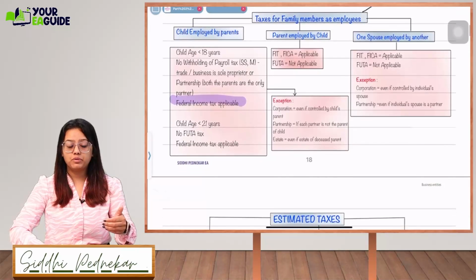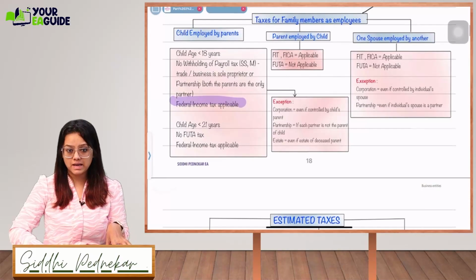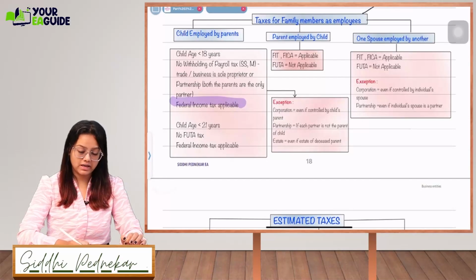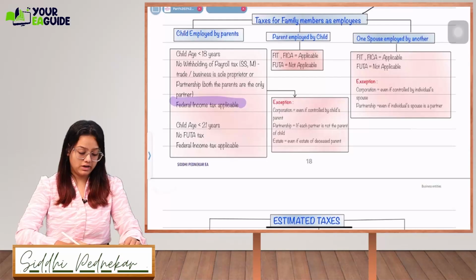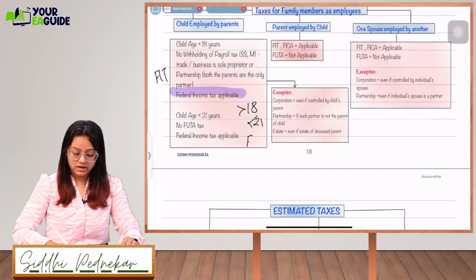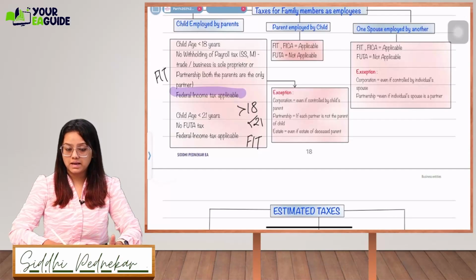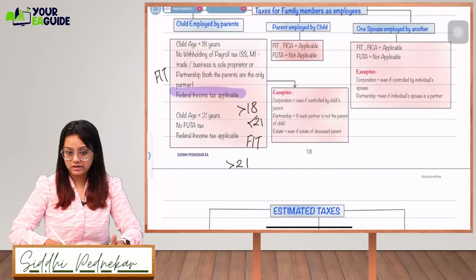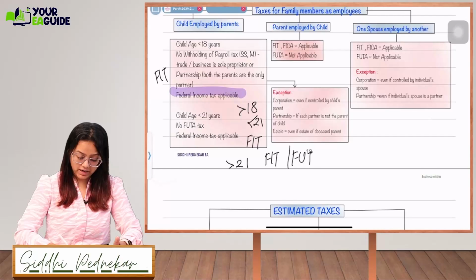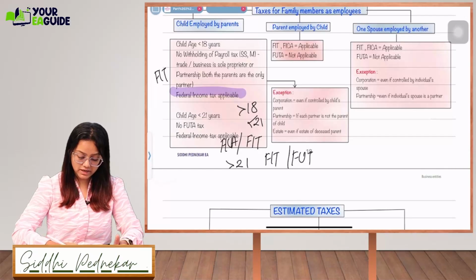If a child is up to 21, then no FUTA is applicable. Federal income tax is applicable. You can bifurcate it like this: if a child is less than 18, only federal income tax will be applicable. If a child is more than 18 and up to 21, then federal income tax is applicable, and apart from that nothing else is applicable. But if a child is more than 21, federal income tax is applicable and FUTA is applicable. Here FICA is also applicable. I forgot to explain that.